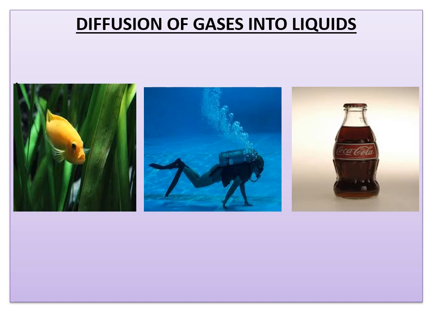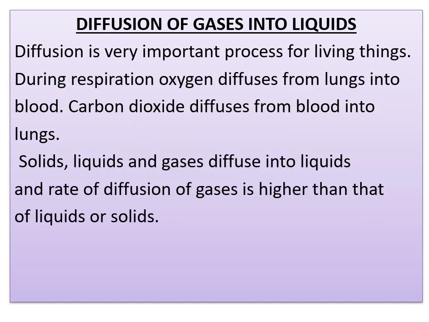And one more thing is the diffusion of a gas into a liquid. When you go for a cool drink, what happens? Some CO2 is added to the aerated drink. So this is an example of a gas into a liquid. Diffusion is a very important process for living things. During respiration, oxygen diffuses from the lungs into the blood. Not only that, carbon dioxide diffuses from the blood into the lungs.